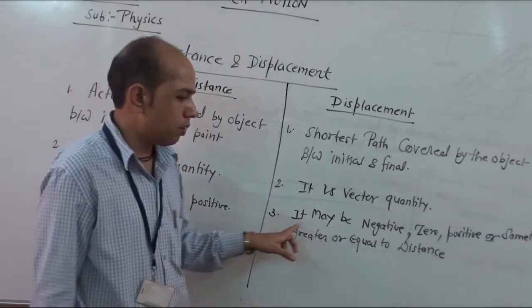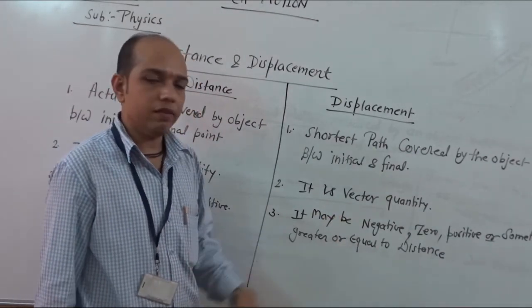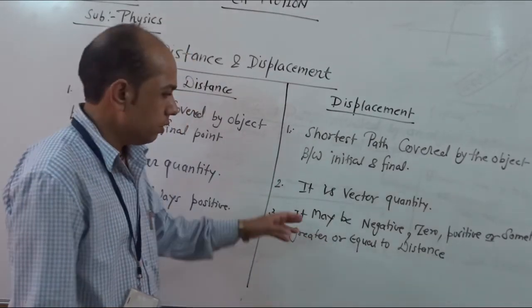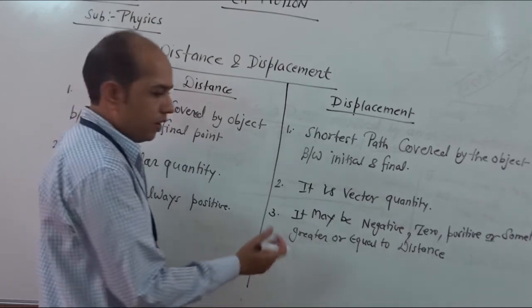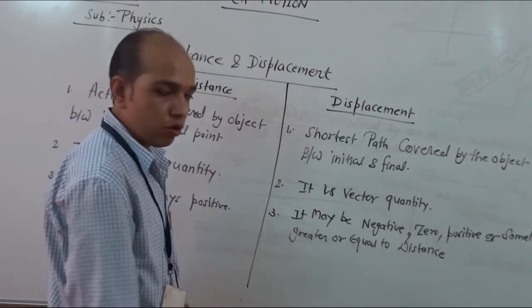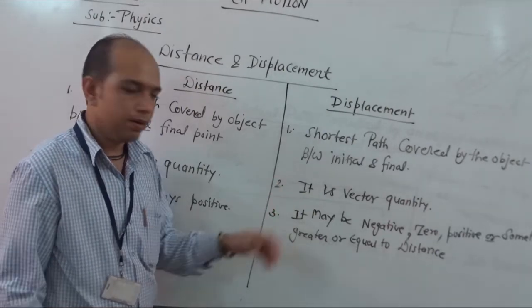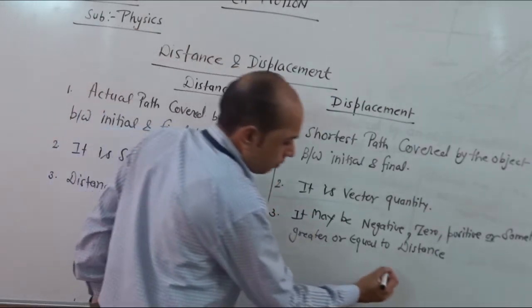Now I point out number 3, it may be negative, 0 or positive, and sometimes it is greater than or equal to distance. So now we see one situation where displacement is 0, because positive we have already discussed in the previous example.